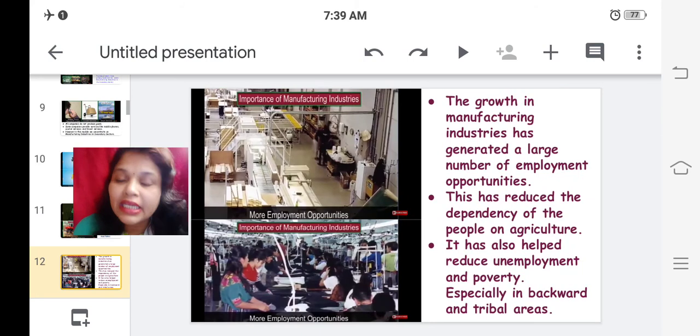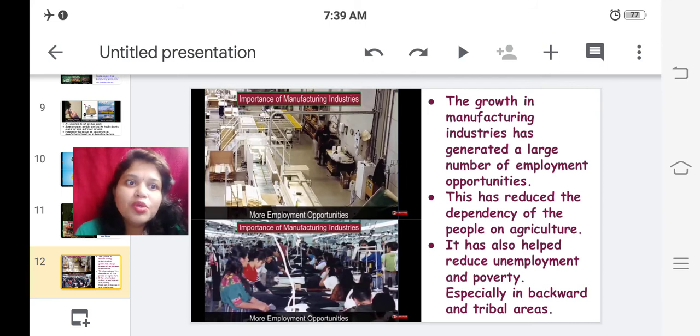Why do we need manufacturing industries? Next, the growth in manufacturing industries has generated a large number of employment opportunities. If the number of industries increases, employment opportunities also increase.